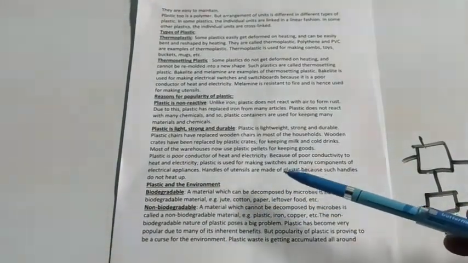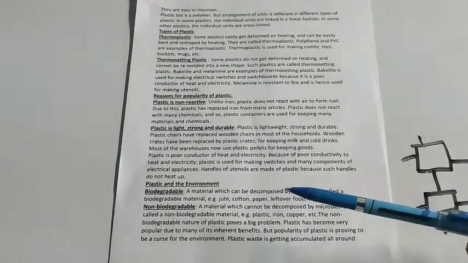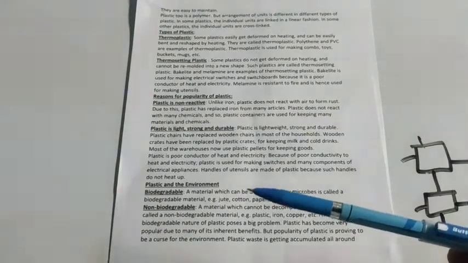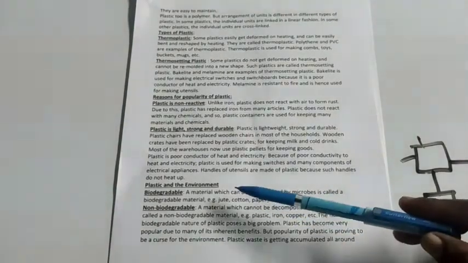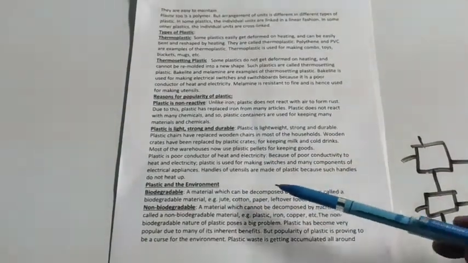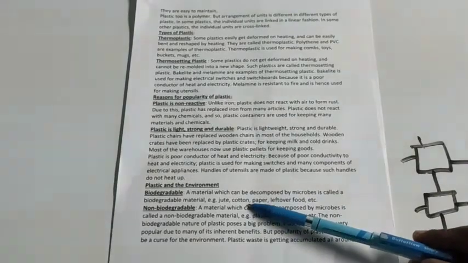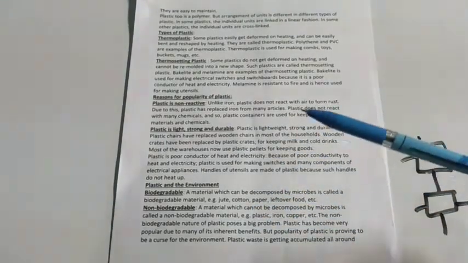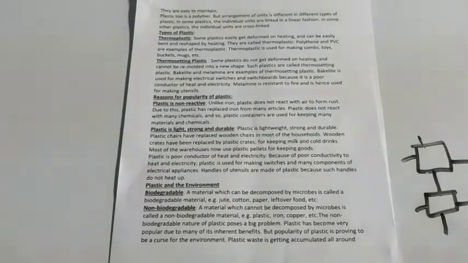Now coming to the environmental issue, plastic and environment. Based on this, materials, or plastic we can say, some of them are biodegradable and some of them are non-biodegradable. What is meant by biodegradable is a material which can be decomposed by microbes. That means I am having some cotton or paper or some leftover food.